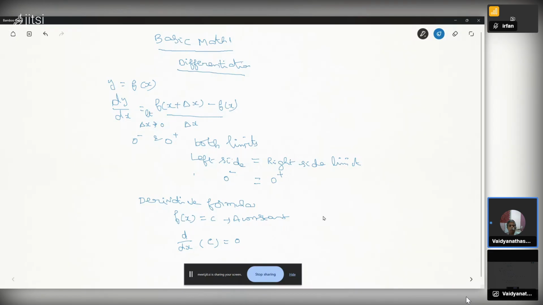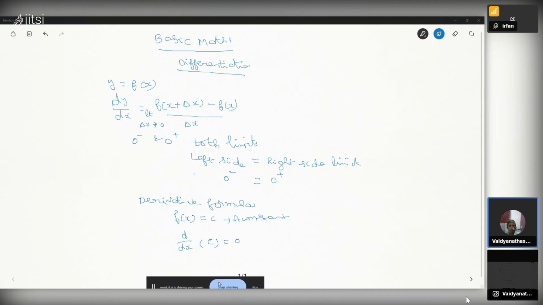The next formula, d by dx of the sum or difference of two functions. u and v are two functions of x, either u plus v or u minus v.